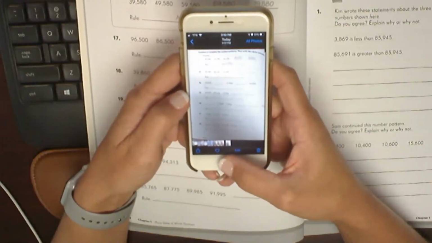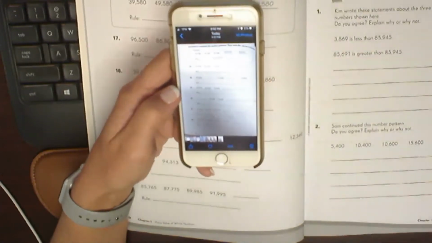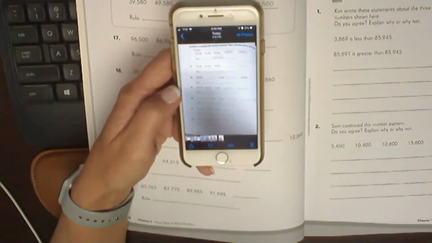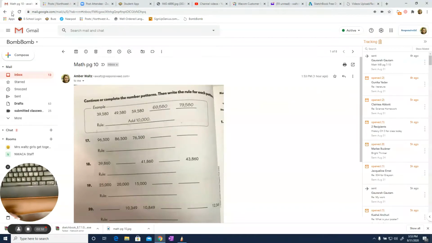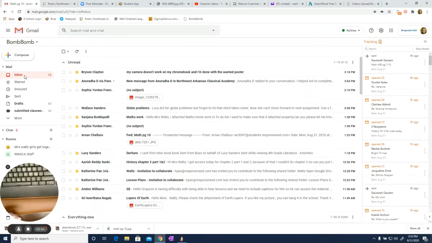Okay, once you have done that, then you're going to need to go into your computer because it's in your email now. Click on your email, which is your Gmail. Click on your inbox. If it doesn't immediately show up, click the refresh button.